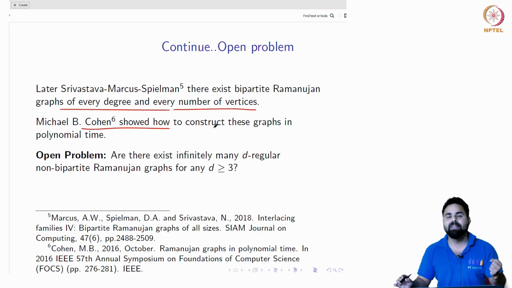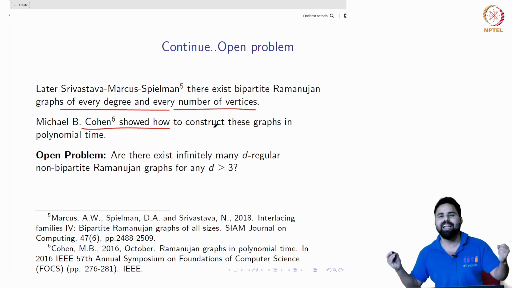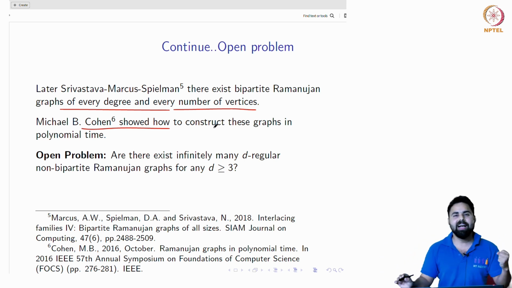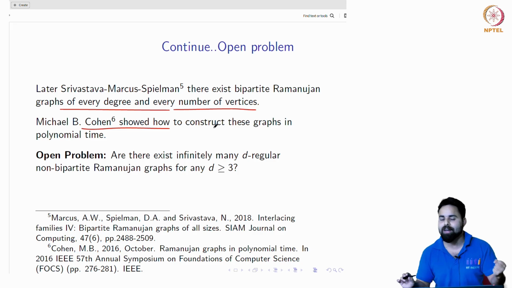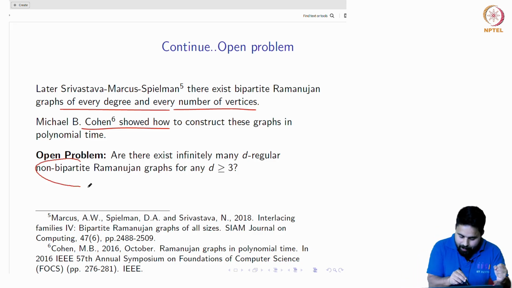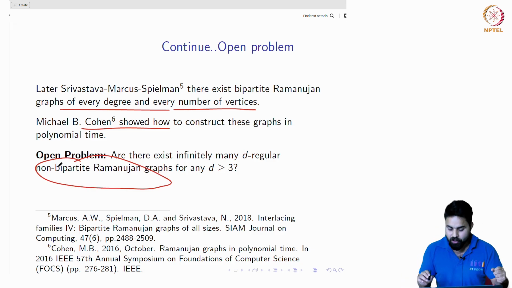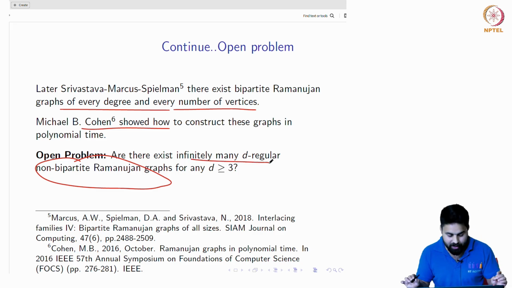Very good, but there is still a challenge lying ahead. The conjecture given by Bilu and Linial is still open for the non-bipartite case. So it is still an open problem whether there exist infinitely many d-regular non-bipartite Ramanujan graphs for d greater than or equal to 3.